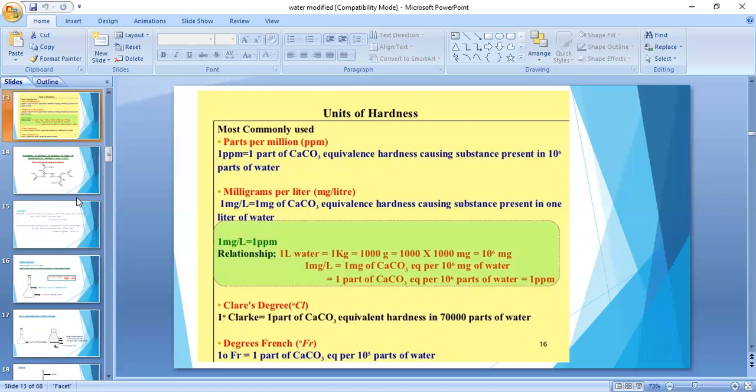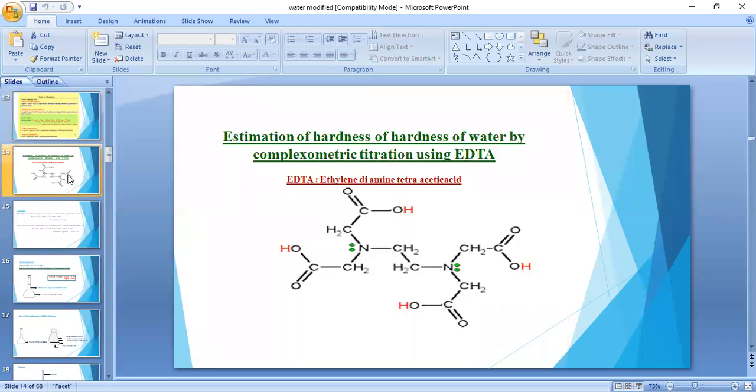Then coming to the next topic, estimation of hardness of water by EDTA. When we are talking about the hardness of water, how can we estimate the hardness when we take a water sample from any area? How can we calculate the hardness in that water? The answer to that question is this method, estimation of hardness of water by EDTA.